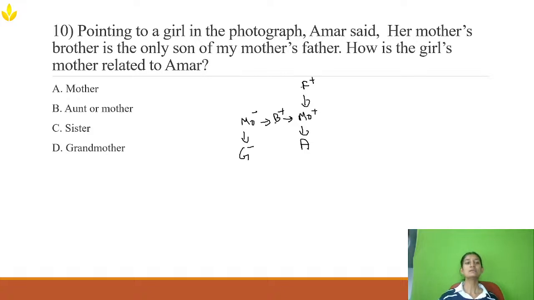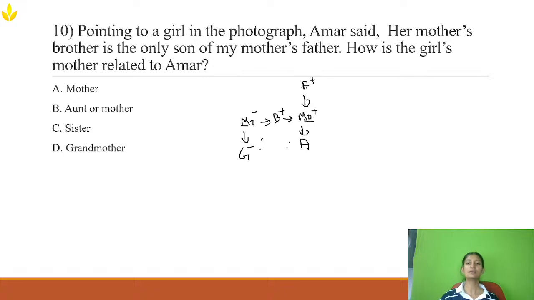Here, how is the mother related to Amar? They are asking. Now, these two women can be the same or they can be different. So for the girl, Amar's mother can be an aunt, or it can be the same mother. They can be siblings. Here you cannot assume it.